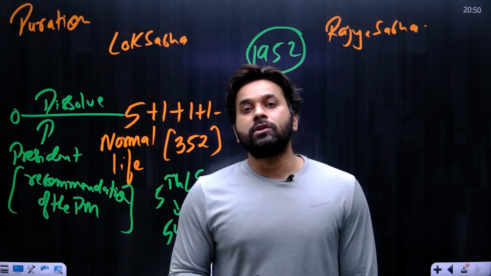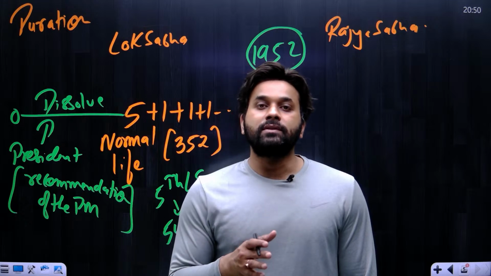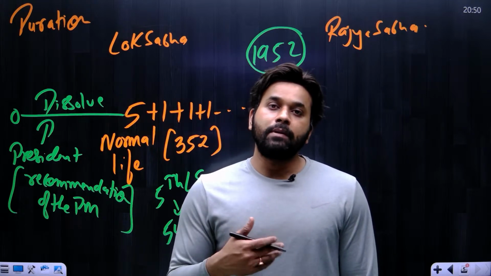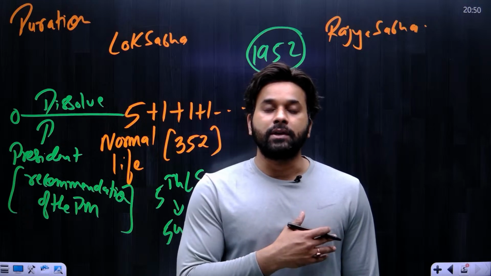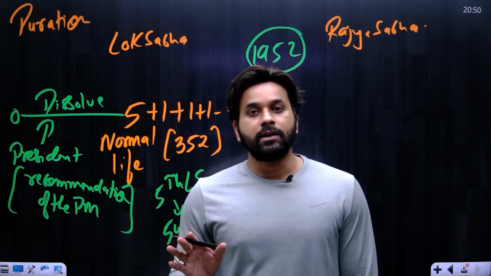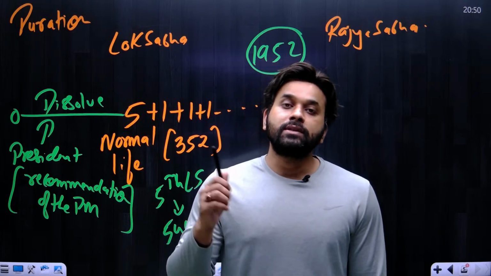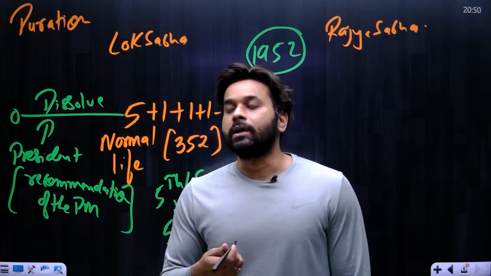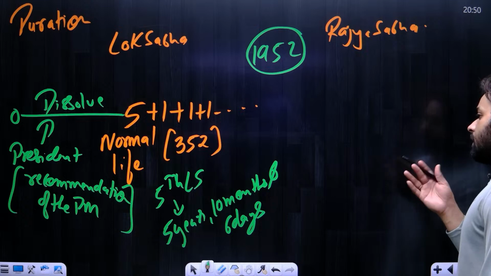There is no provision in the constitution which mentions that the Rajya Sabha can be dissolved by the president or by any other authority, or that it can be dissolved automatically after completion of so many years. No. Rajya Sabha is permanent in nature. It means it is a continuing chamber. So since 1952, we have seen only one Rajya Sabha, which is the present one. Okay. So there is no tenure of Rajya Sabha.